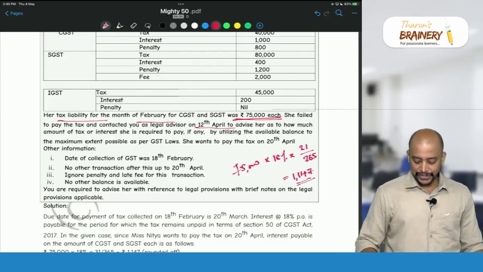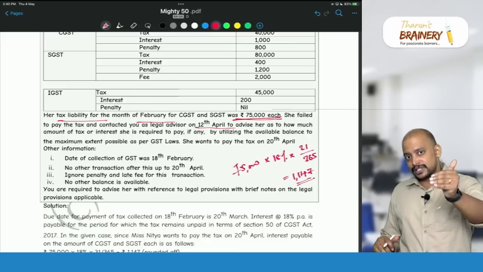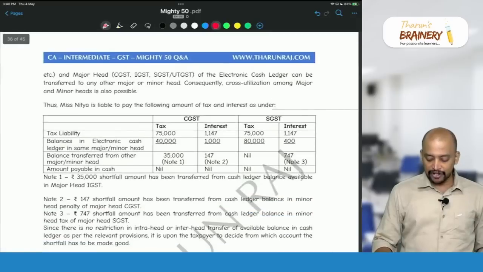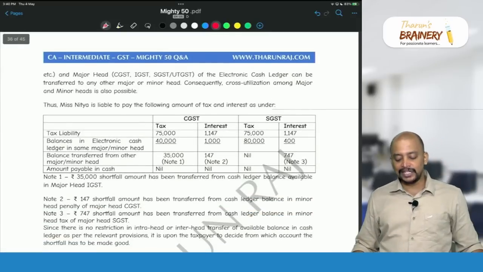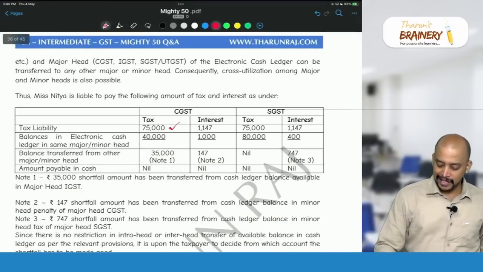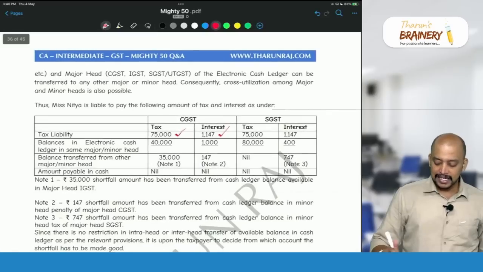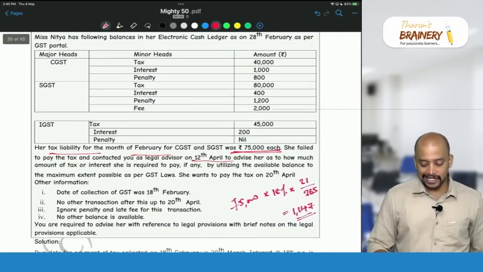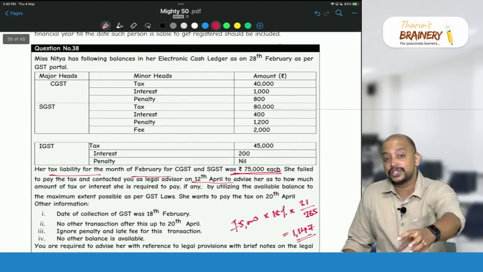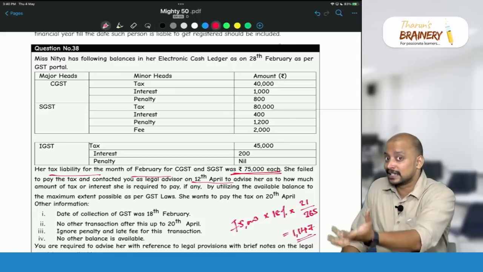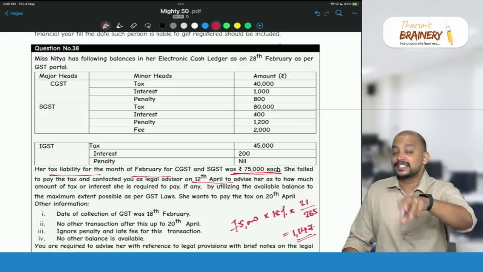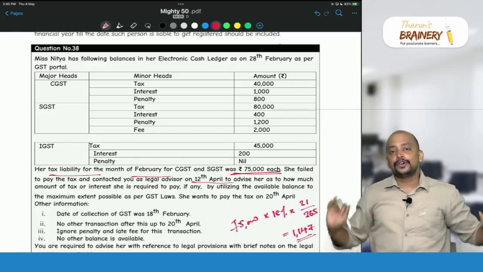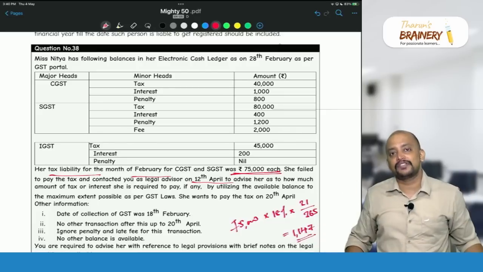So if you see the liability, 75,000 CGST liability, 75,000 SGST liability, and 1147 will be interest. So tax 75,000, interest 1147. Same way SGST 75,000, interest 1147. Now this is the cash ledger, not the credit ledger. If it is the credit ledger, first we need to use IGST credit and then CGST, SGST. But here it is not the credit ledger, it is the cash ledger. Cash ledger, no issue. So the respective head we will use for payment of the respective liability.